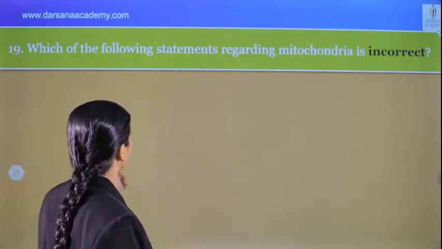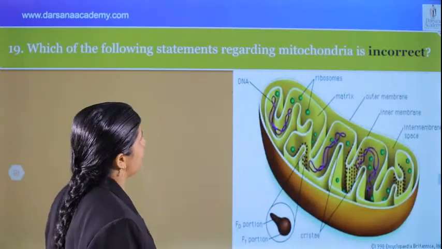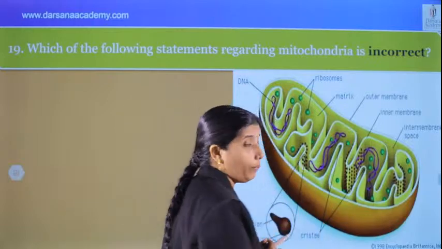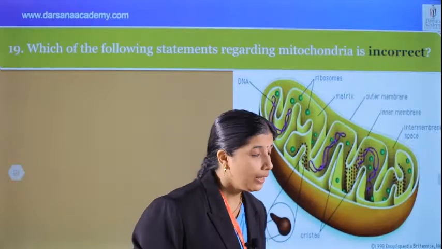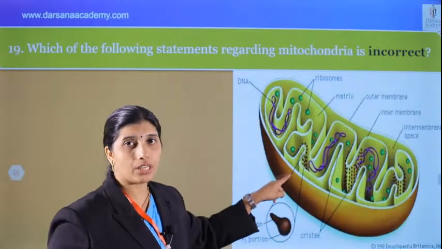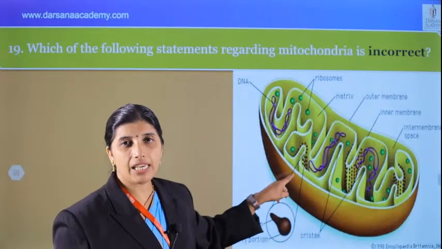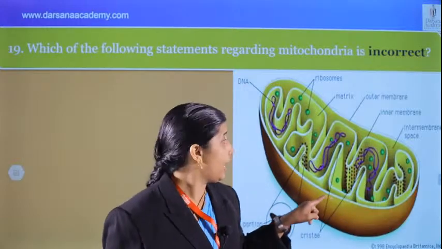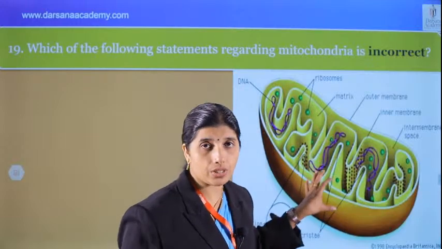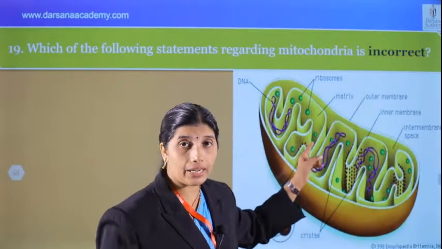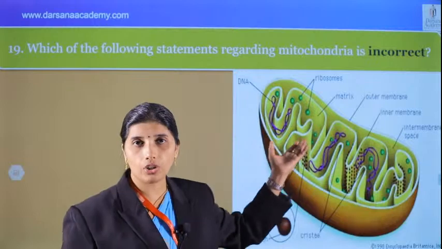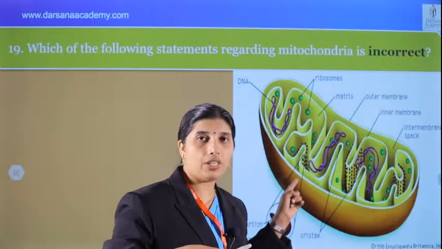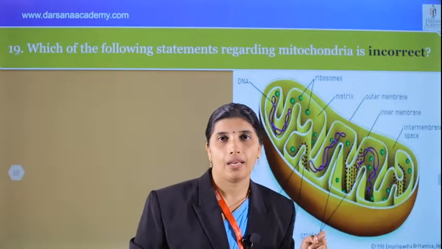Okay, and what is the structure of mitochondria? There is an outer and inner membrane. The inner membrane has foldings called cristae, and the inner membrane has F0 F1 particles for terminal oxidation, the electron transport chain or electron transport system. Inside the inner membrane there is the matrix. Inside the matrix, DNA is there, ribosomes are there. This is a semi-autonomous organelle, an organelle within an organelle, which can be seen in mitochondria and chloroplast.